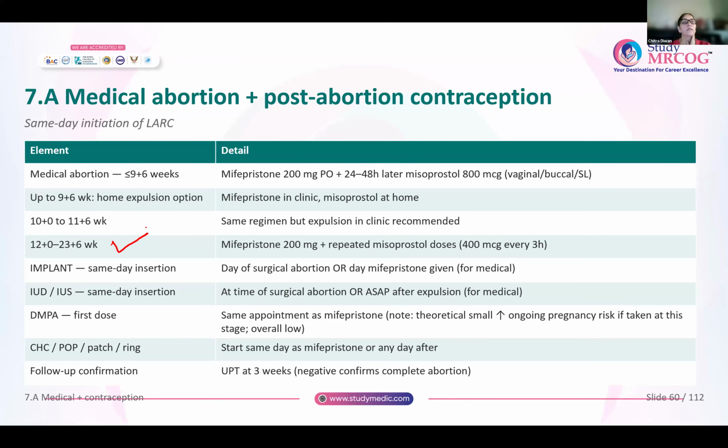And as regards the follow-up of these women, whether she has undergone a surgical abortion or medical management, do a UPT at 3 weeks after the procedure. If the UPT is negative at 3 weeks, it confirms that the abortion is complete.